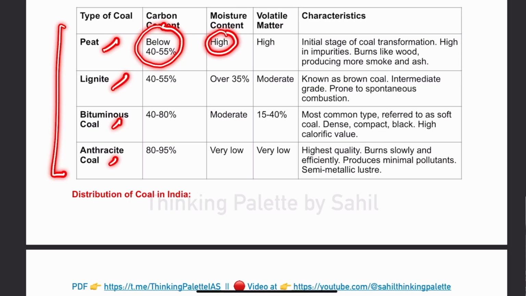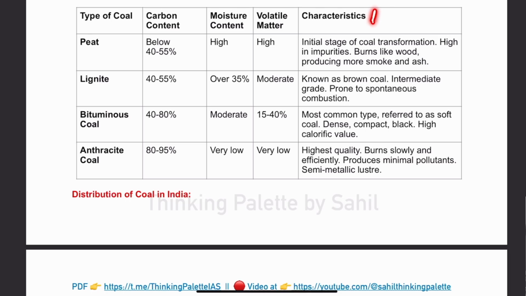And moisture content will be high. Now, because of this high moisture content and low carbon content, it will burn just like wood, and it will produce more smoke and ash.